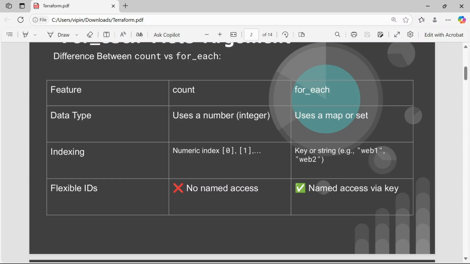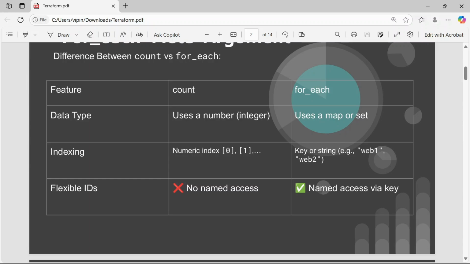Count has no name access, so it does not have names like wave1, wave2. But for_each has name access via the key. Whatever value you define as a key, for_each can use that key as a name and as a flexible ID.